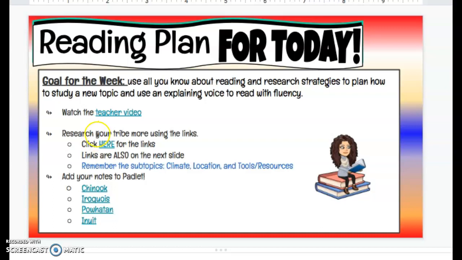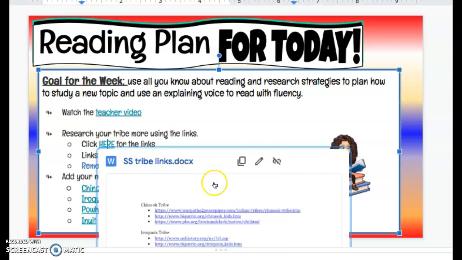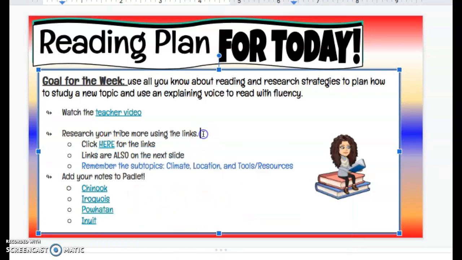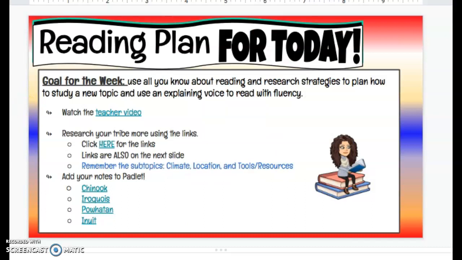You're going to research your tribe using the links provided. You can click here for the links, and it'll come up with a bullet point list of your links, or on the next slide, I added link 1, 2, 3 to each of your individual tribes, so whichever way is easiest for you to access.